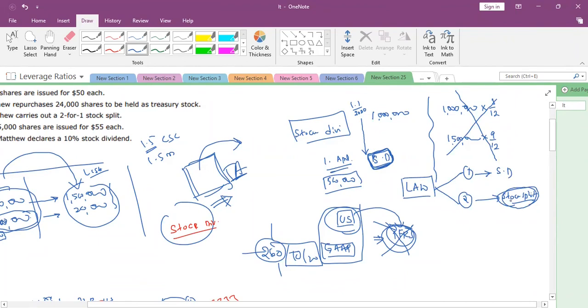So we need to calculate assuming that these shares existed from 1st January itself. That means here 1,500,000 multiplied by 12 by 12. This is the law.